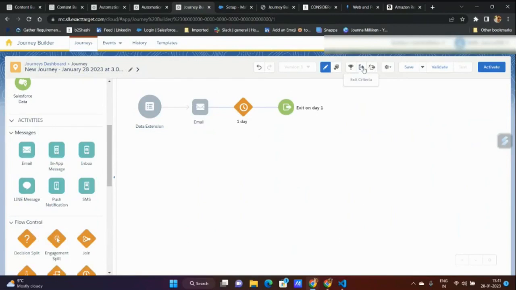And if you create an exit criteria, it is defined here, right? If I have another email, the exit criteria is defined on this wait, not when it is entering. So that data model will fail, because the person is going to receive this first email even though he has unsubscribed. So that becomes a problem with exit criteria. But there is another way to do it.